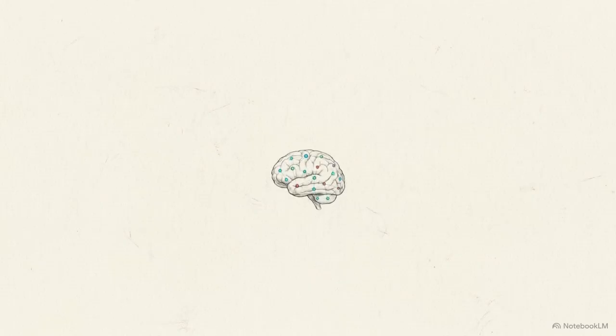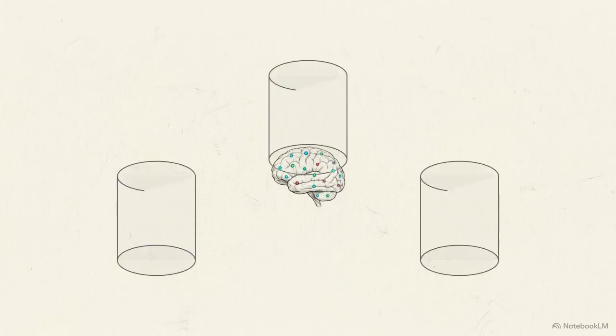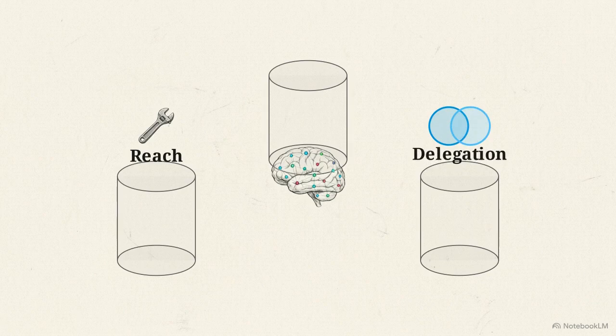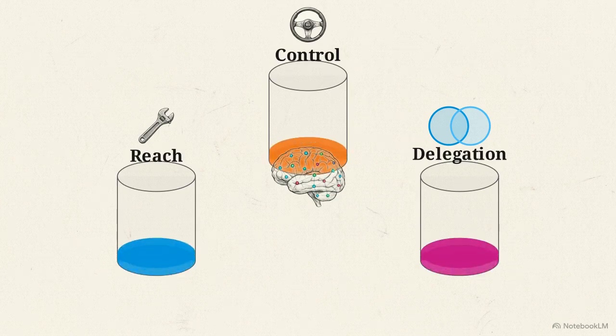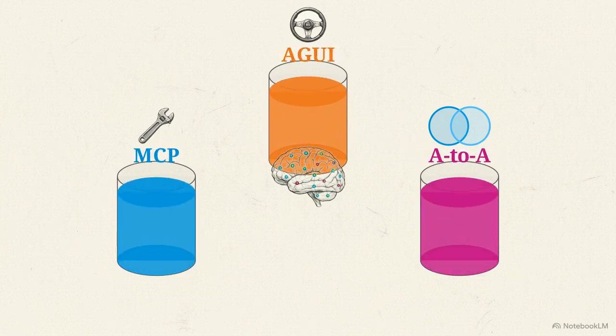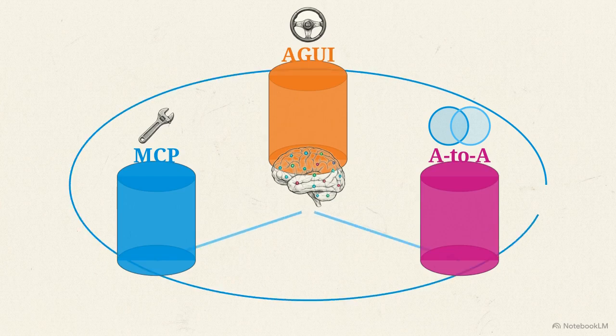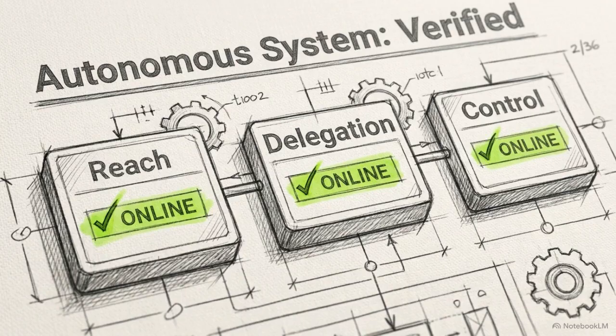Looking at this minimalist architecture schematic, you can see the central LLM node is surrounded by three requirements. First, what can the agent use? That is reach. Second, who else can it work with? That is delegation. Third, how does a human intervene? That is control. As we fill in the pillars, they map to three emerging protocols: MCP, A2A, and AGUI. Mastering these three network layers is the required step to transition a language model from a passive advisor into a